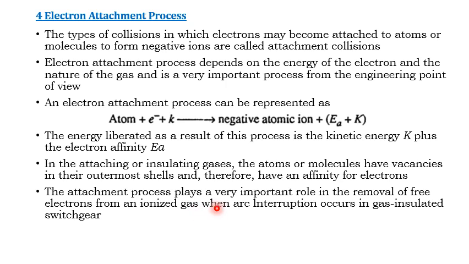The attachment process plays a very important role in the removal of free electrons from an ionized gas when arc interruption occurs in gas insulated switchgear.